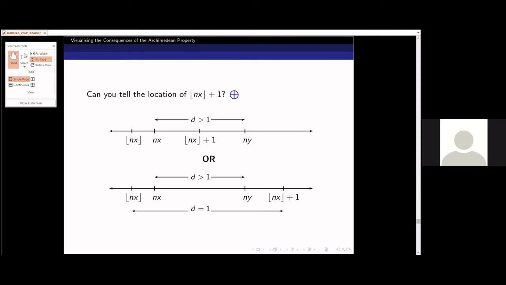Okay, sir. So if d is equal to 1 for nx, floor nx and floor nx plus 1, but d is greater than 1 for nx and ny, isn't this a contradiction? You try to figure it out on a piece of paper and you'll find out that the first case holds. Hence, floor nx plus 1 lies between nx and ny. So we can formulate an inequality that nx is less than floor nx plus 1, which is less than ny.